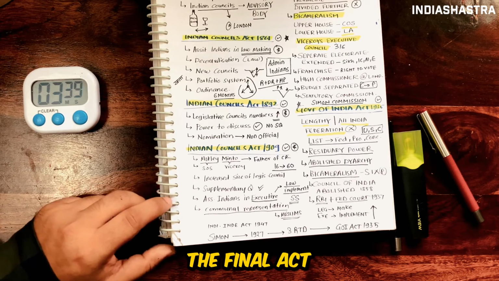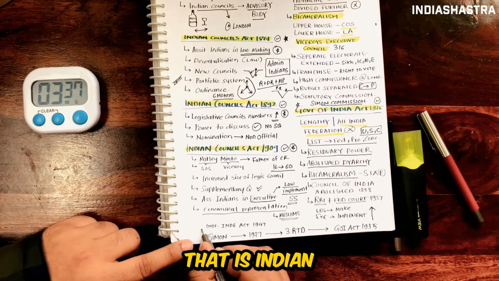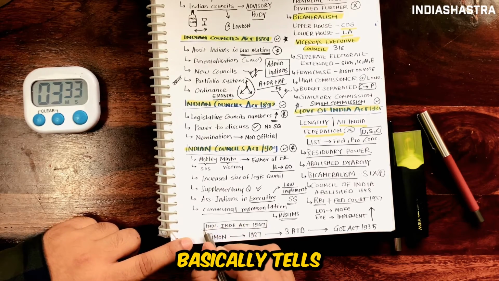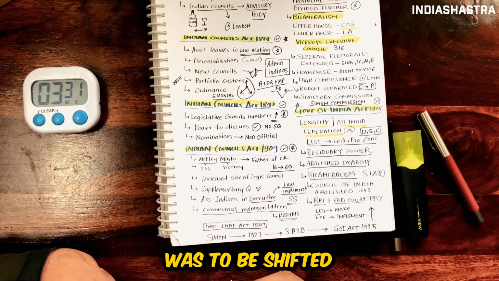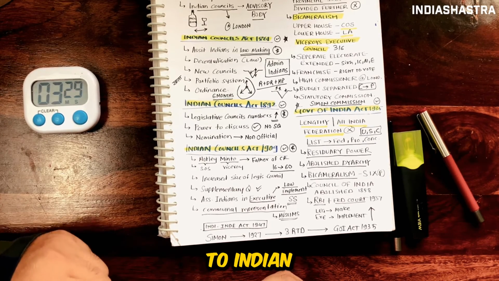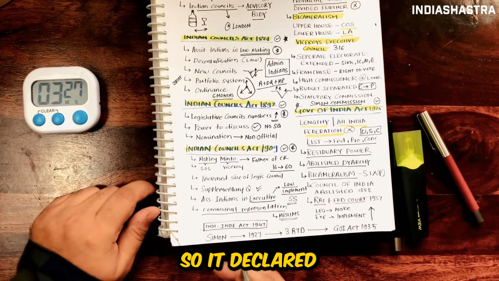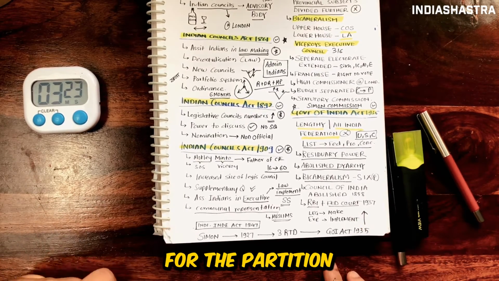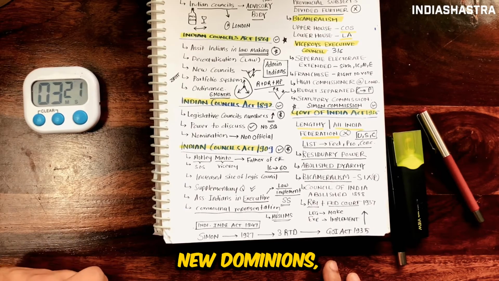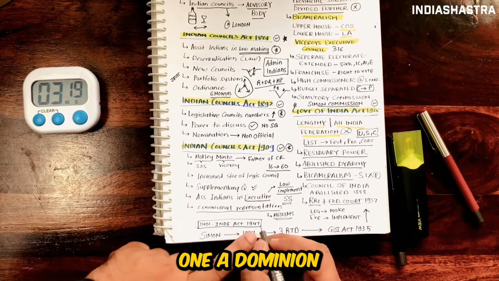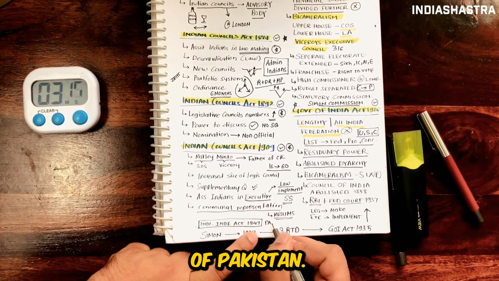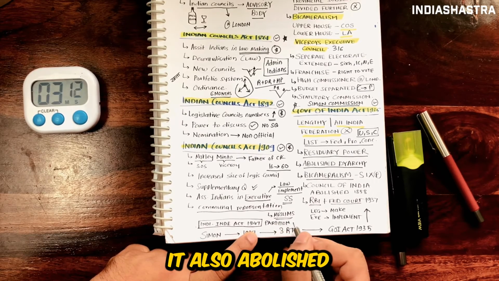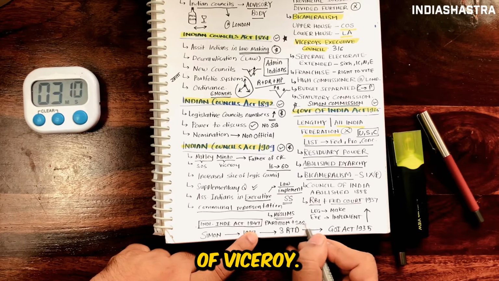Now let us discuss the final act, that is the Indian Independence Act of 1947. This act basically tells how the power was to be shifted from the British government to the Indian government. So it declared India as an independent and sovereign state. It provided for the partition of India into 2 new dominions: the dominion of India and the dominion of Pakistan. It abolished the office of Secretary of State. It also abolished the office of Viceroy.